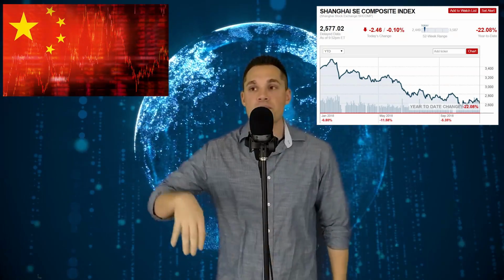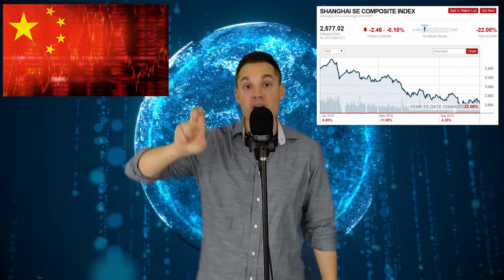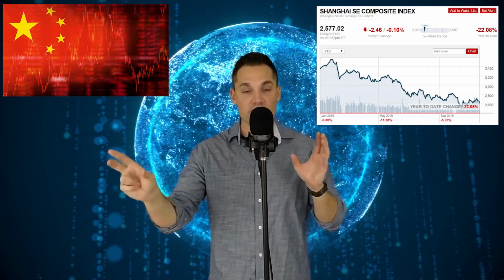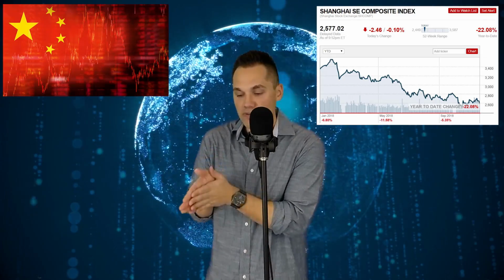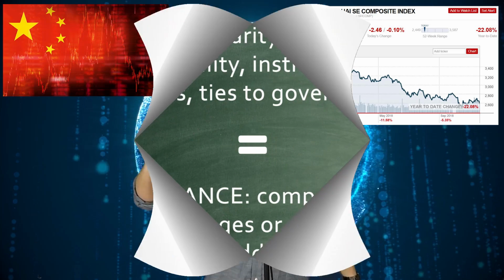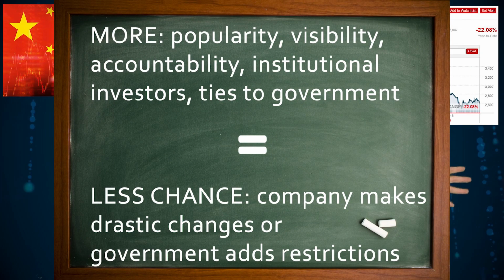Another thing that they will do is a lot of times they will appoint directors that are closely connected to the Chinese government. And the reason why is, again, because if they have directors that have a great relationship with the Chinese government or even work for the government or anything like that, it's less likely that the government will come out and say, hey, your VIE structure is illegal, and just screw over the company and all of these investors. So those are things that I generally look for.